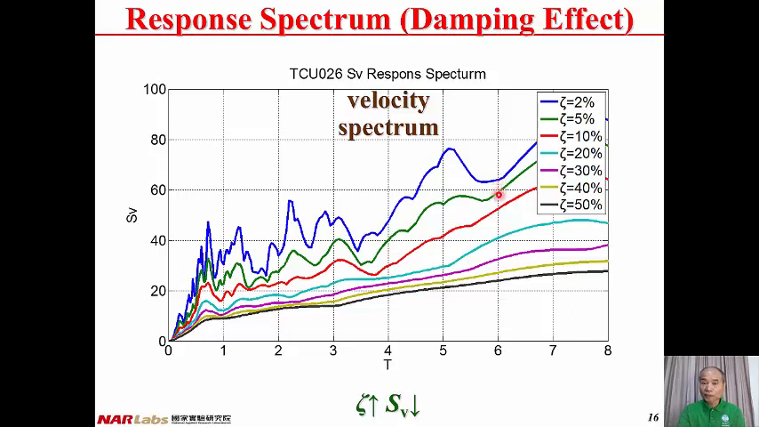When the damping ratio becomes higher, the peak velocity of the structure becomes lower. Therefore, the velocity spectrum is lower when the damping ratio becomes higher.